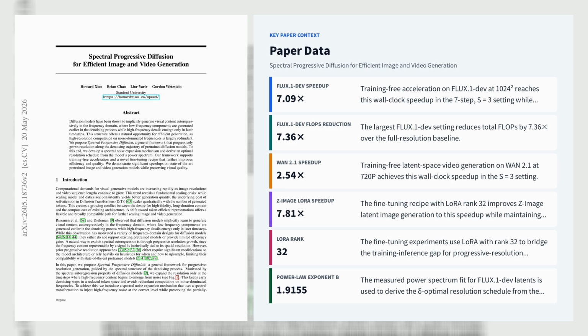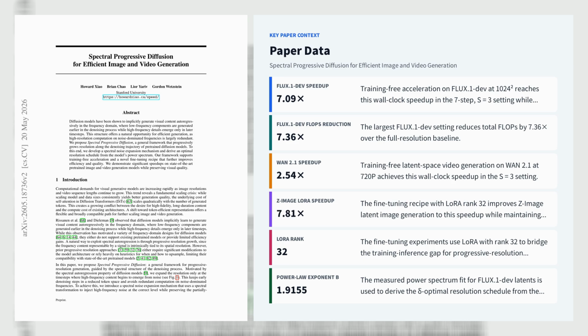Its core mechanism, spectral noise expansion, uses an orthonormal transform such as DCT to carry partially denoised low-frequency coefficients into a larger grid, while injecting newly available high-frequency coefficients with correctly scaled Gaussian noise, then realigns the time step analytically. The paper derives a delta-optimal transition schedule from the measured power spectrum with fitted exponents. Beta equals 1.9155 for FLUX.1 dev latents, 2.4227 for WAN 2.1 video latents, and 2.4493 for PixelGen pixels. So the schedule depends on a single error tolerance hyperparameter rather than brittle manual heuristics.